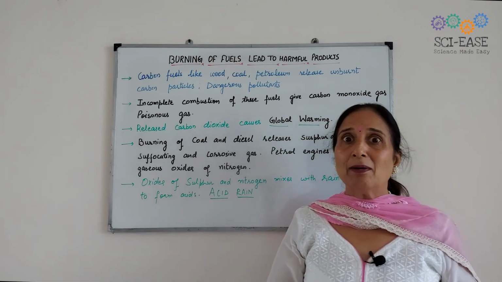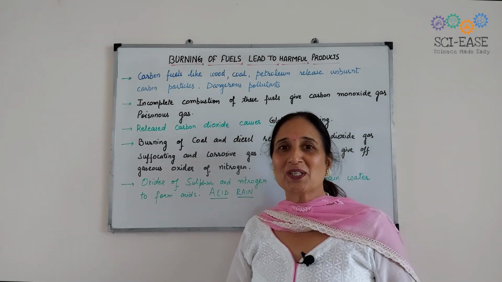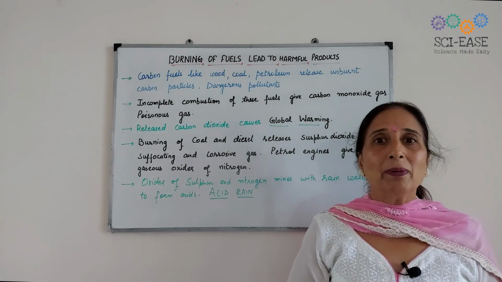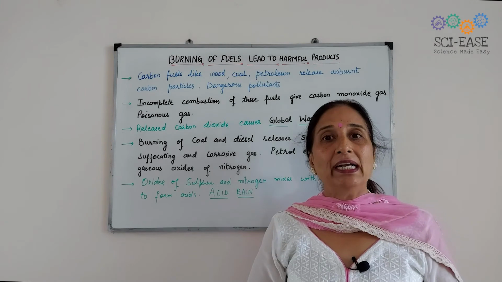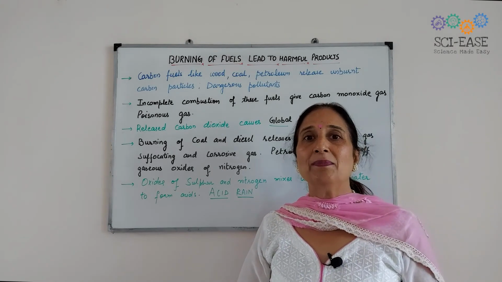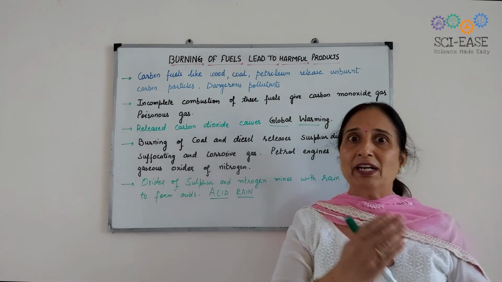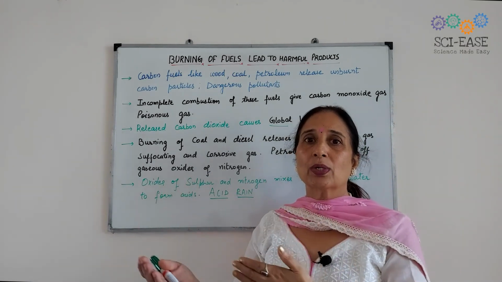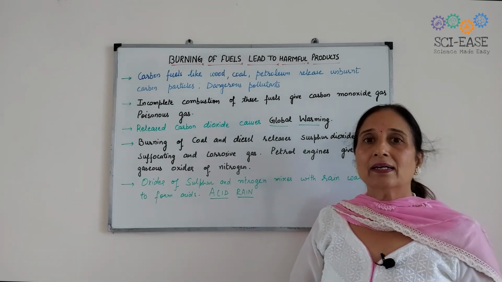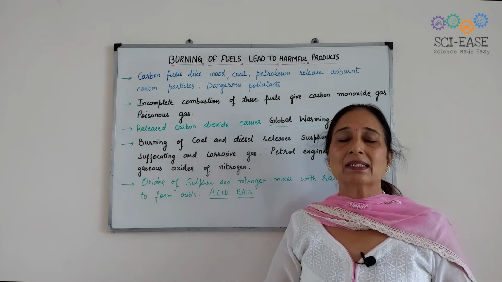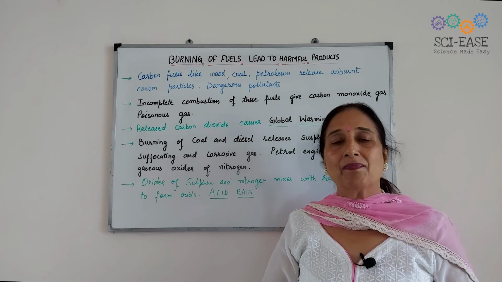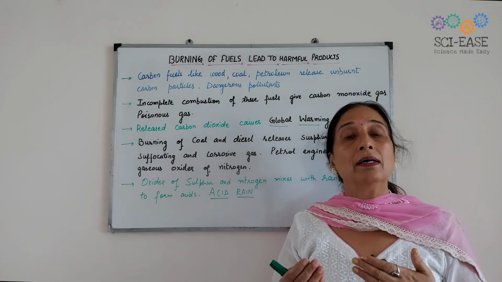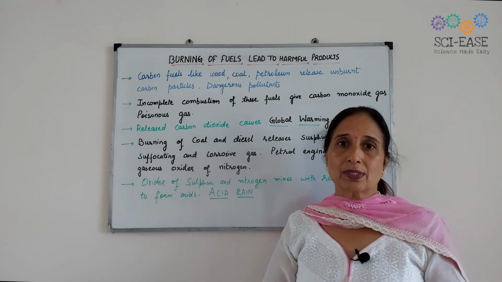We should think about the future generation also. So we should encourage the use of renewable resources like wind and solar energy. That is why wind farms, solar panels, solar cookers, and solar geysers are encouraged, because these sources are renewable resources.